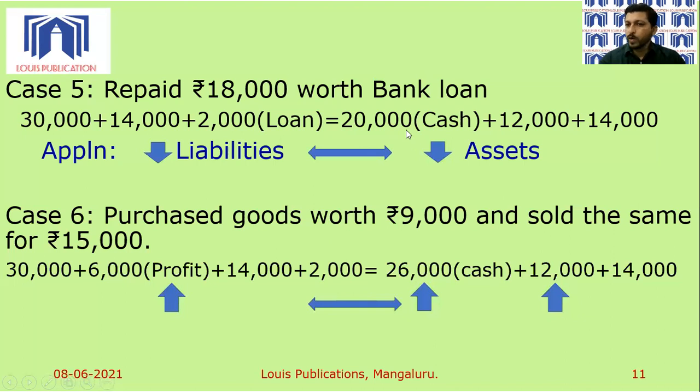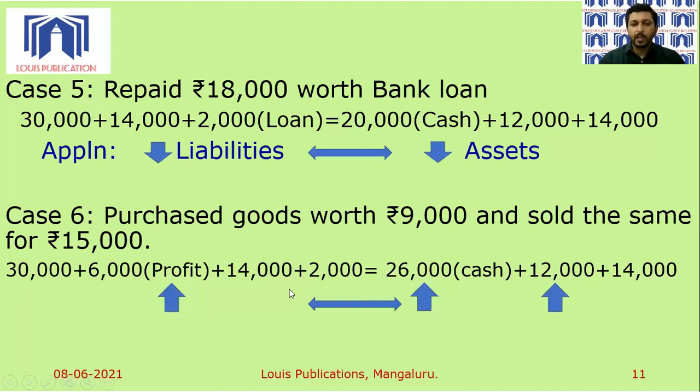Earlier the cash balance was 20,000, and since there is a profit, it is going to increase your cash and bank balance by 6,000. So it will now become 26,000, provided these goods are sold on cash. If it is sold on credit, then we will have another asset by the name of debtors worth 6,000 rupees. Remember this. So we are assuming that the amount is paid in cash, so that net profit of 6,000 rupees in this particular transaction, 15 minus 9, will be added to the cash balance, and the cash balance will increase to 26,000. No change in machinery value, no change in furniture value.